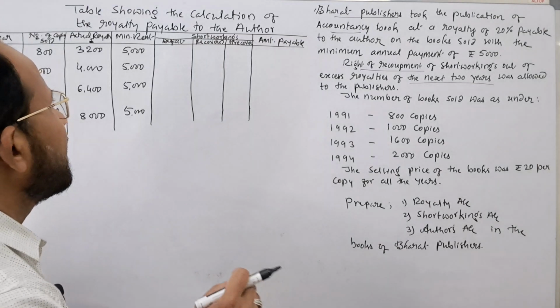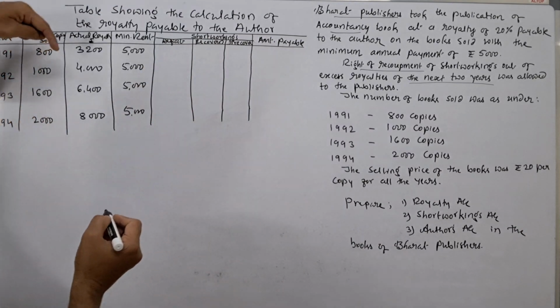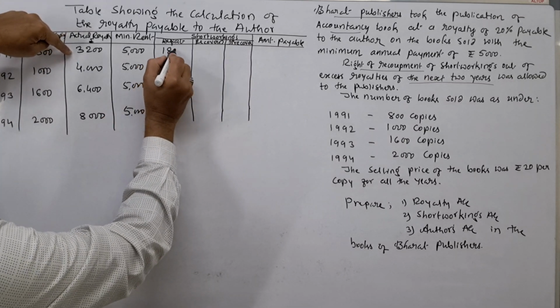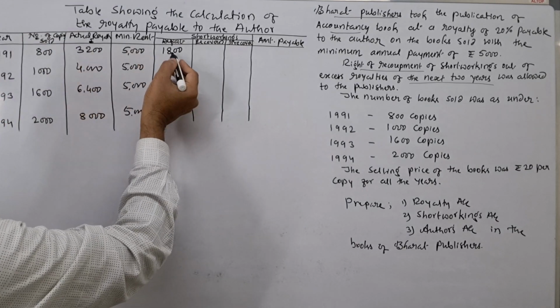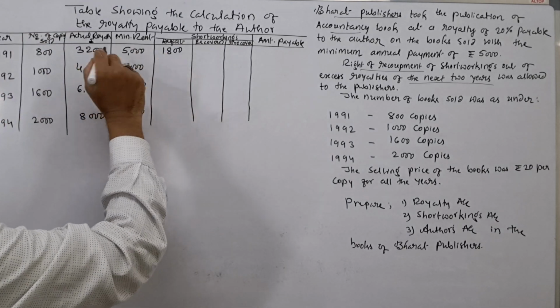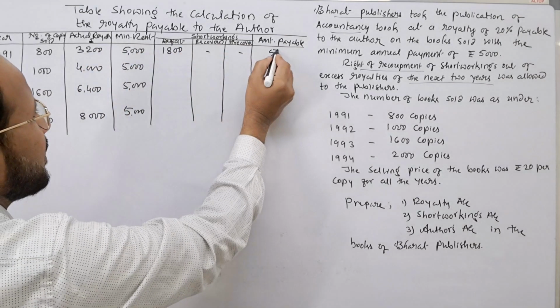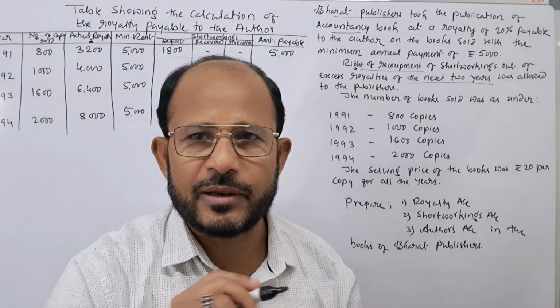Rupees 5000. That is why here deficit is there to the extent of rupees how much? See, actual royalty is 3200 and 1800 is the deficit. Now 3200 plus short working, see 1800. Then total amount comes to rupees how much? 5000. This 5000 is given to the author as royalty in the first year.